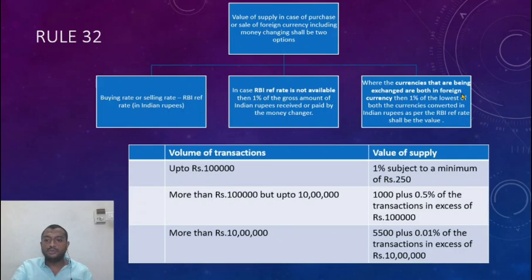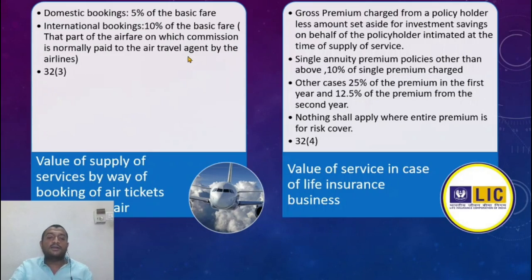Alright. So this is also the value on which GST will be charged. Now simple. In case of an air travel agent, a certain percentage of commission is based on the price of the ticket or the ticket fare. Now for domestic bookings, the value of his supply would be 5% of the basic fare or 10% of the basic fare in case of international bookings. What is the basic fare? The fare based on which his commission is paid.